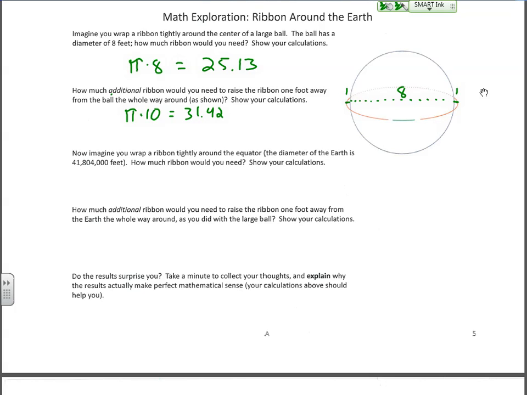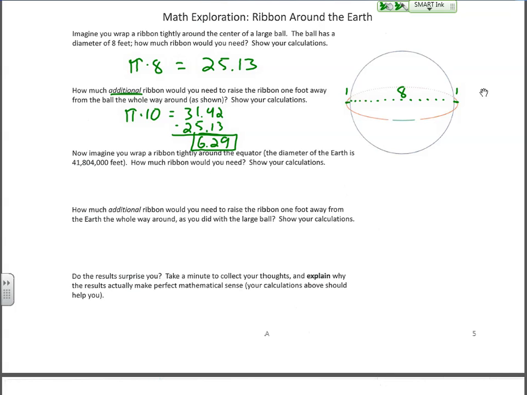The question is how much additional ribbon is needed. So if we already need 25.13 feet, we're going to subtract that from 31.42, and that's going to give us how much additional ribbon is needed, 6.29 feet.